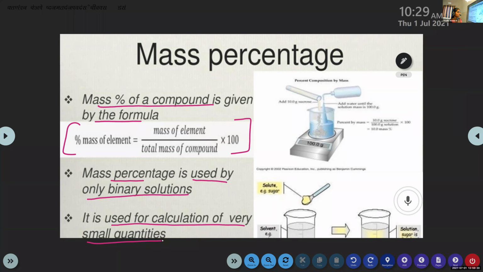Anjana, can you please read the slide? Mass percentage of a compound is given by the formula: mass percentage of element is equal to mass of element by total mass of compound into 100. Mass percentage is used only for binary solutions. It is used for calculation of very small quantities.